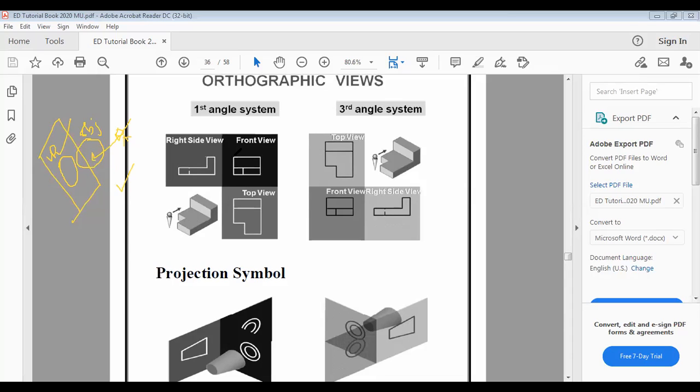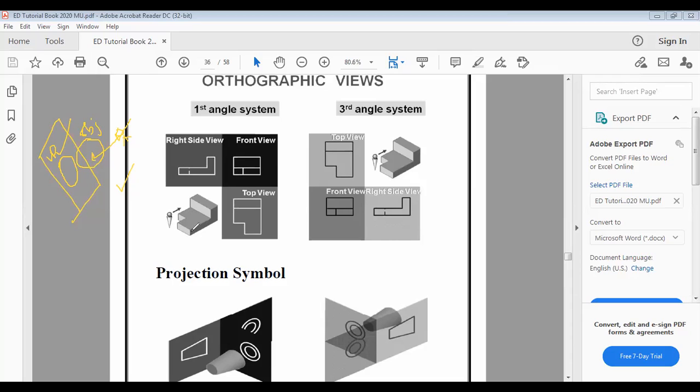So it will be drawn like this when seen from the front: one rectangle, and then another rectangle, but there is a gap, as some portion of it is removed. That gap will be shown with the help of this line, the demarcation line or the division line.